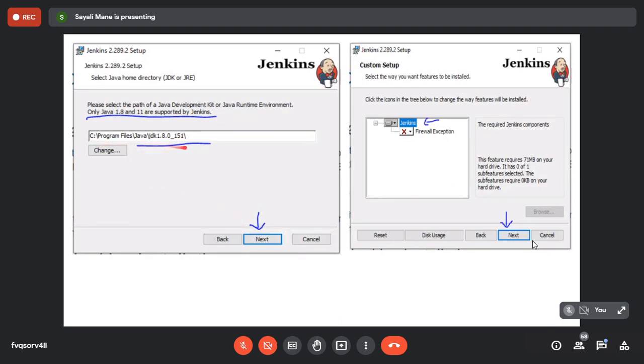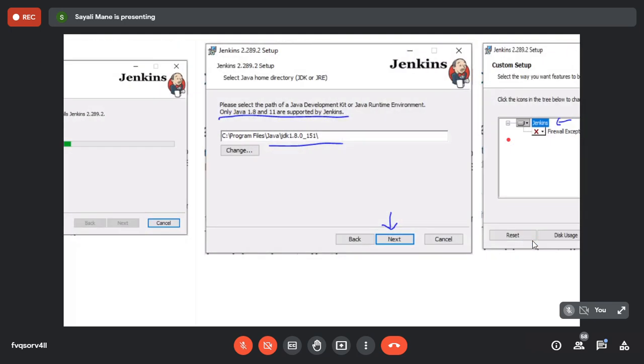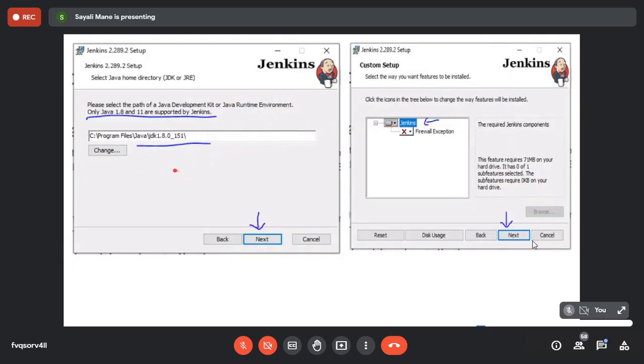You will get this path, that is the Java path which is installed in your respective host machine. So are you getting this screen, this one? Yes, ma'am. Just wait a minute, sorry. Okay, this one, correct. So click on the next.